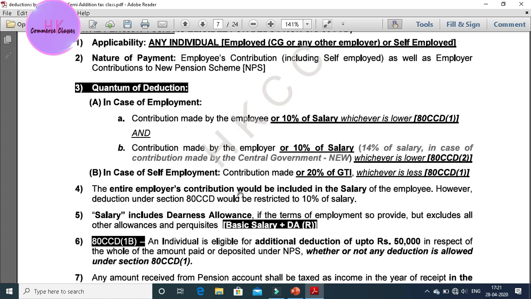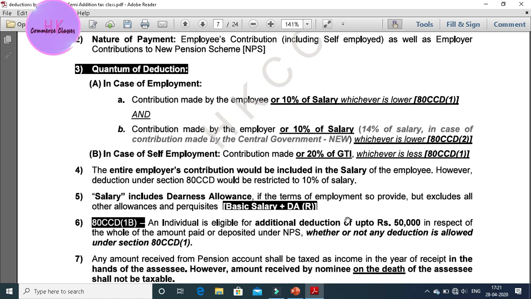The 80CCD subsection 1B is very popular for the additional benefit of rupees 50,000 in respect of the whole of the amount paid or deposited under NPS. If any person is investing under 80CCD(1B), then he is eligible for the additional deduction of up to rupees 50,000. See, under 80C you were getting 1,50,000. Here you have a great chance to claim 50,000 extra. Now you have 2 lakhs.